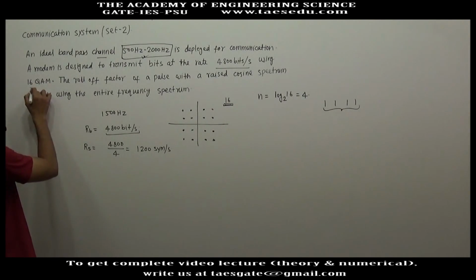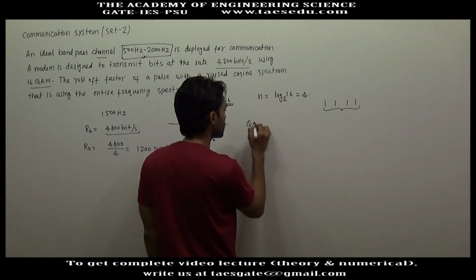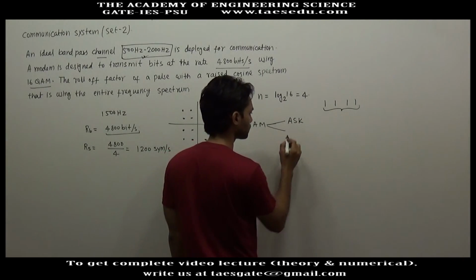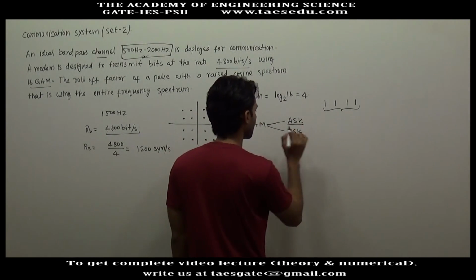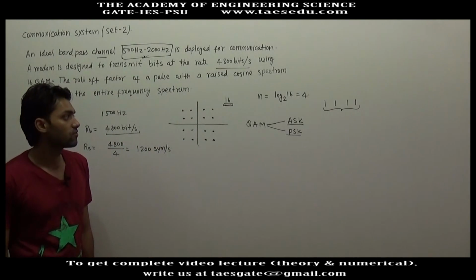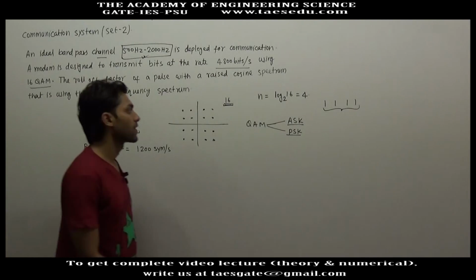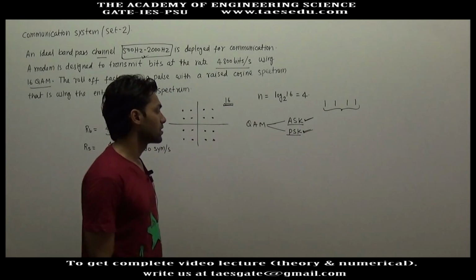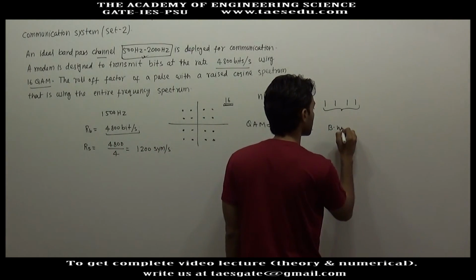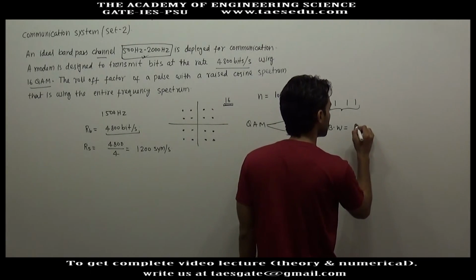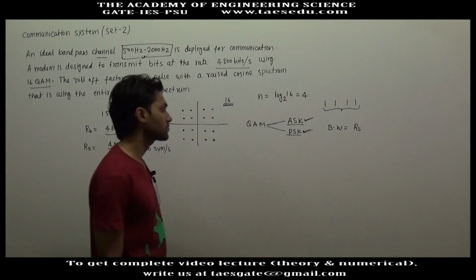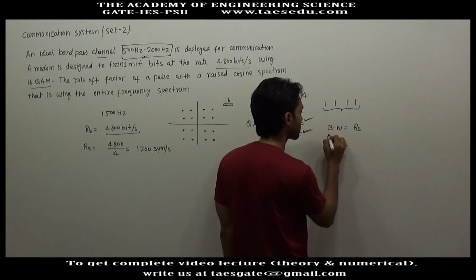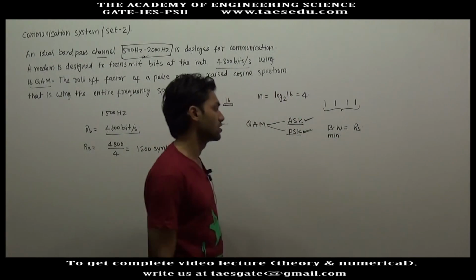Now, quadrature amplitude modulation is a combination of ASK, amplitude shift keying, and PSK, phase shift keying, and for both of these types of modulation, the bandwidth requirement, or the minimum bandwidth requirement, is equal to the symbol rate.